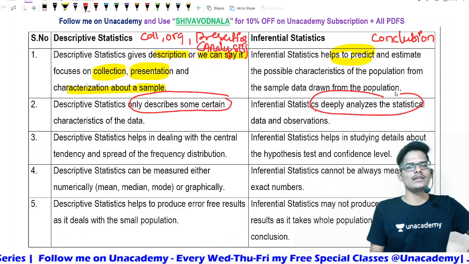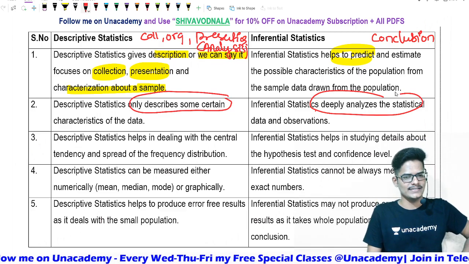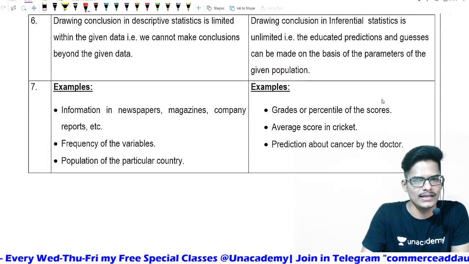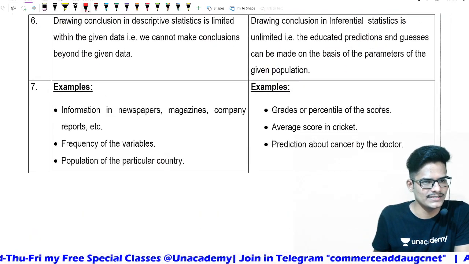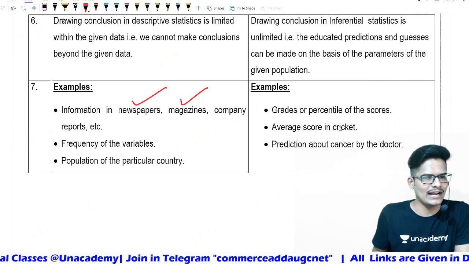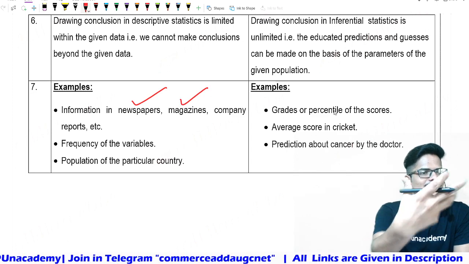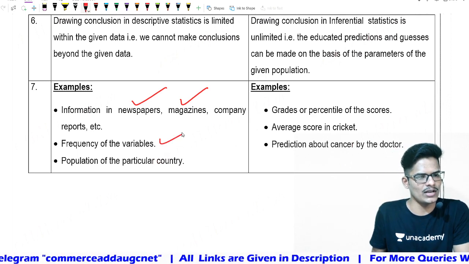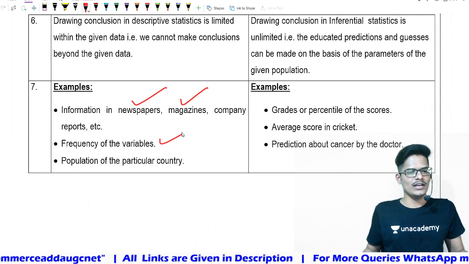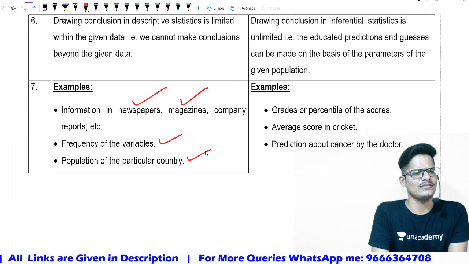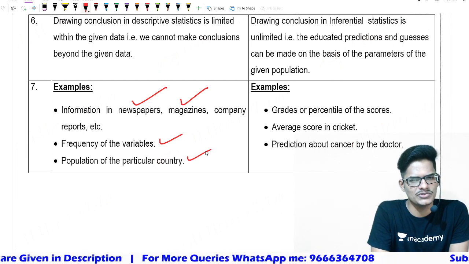Exact conclusion that you will derive from the inferential statistics only. Now, before going for the next thing, let me provide the example of the descriptive. Information in the newspaper, information in the magazines, company reports are called descriptive statistics. You are collecting data and the frequency of a variable, how much these variables are repeating in nature, the population of the country. This is a simple definition of descriptive statistics.